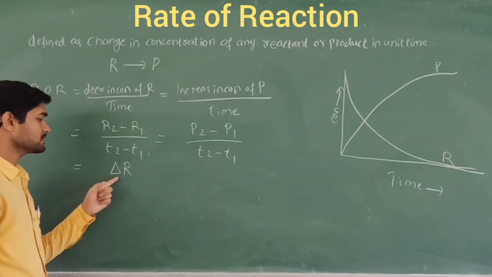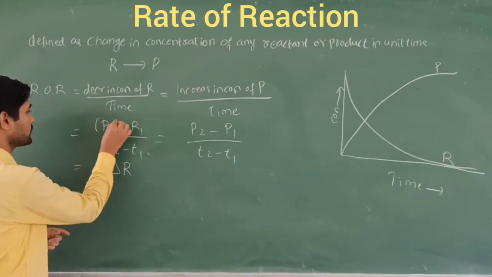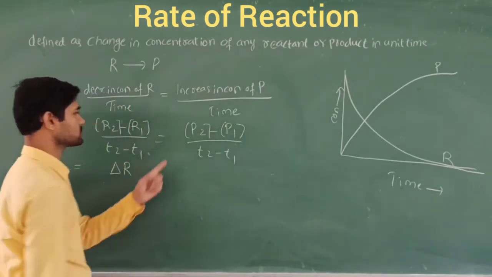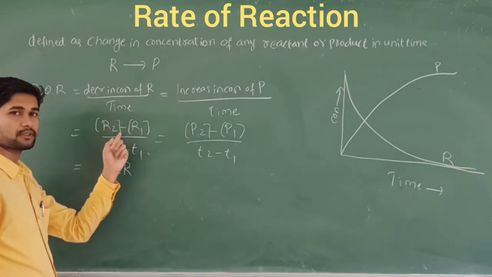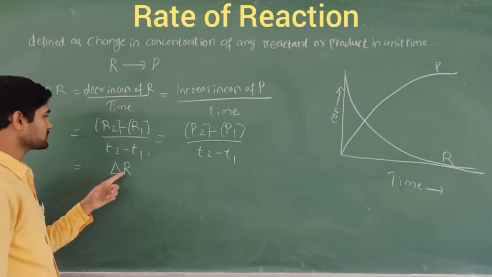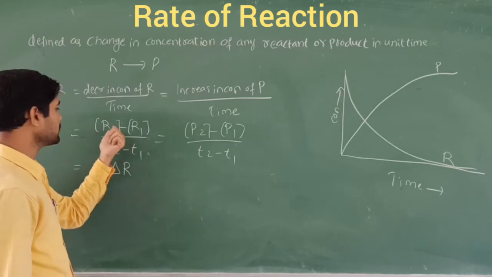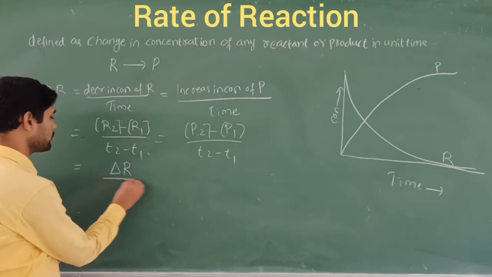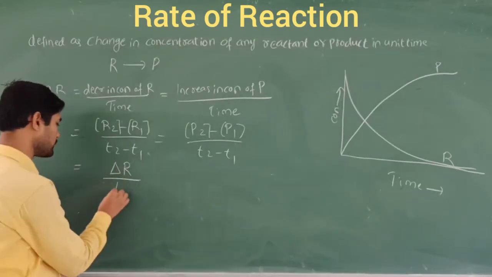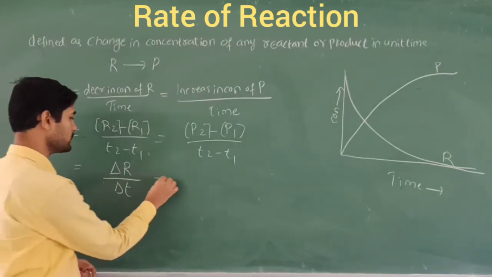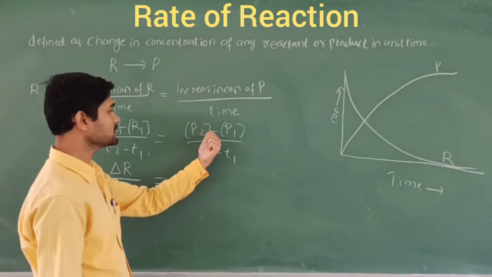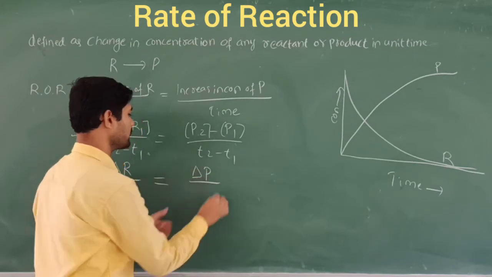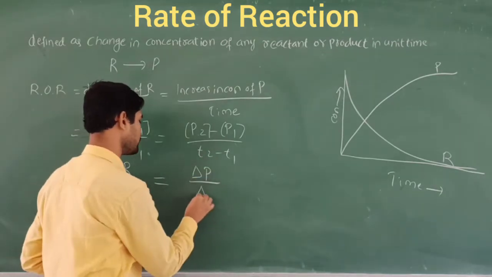It is called change in the concentration. So this is called change in the concentration of the product. This is called change in the concentration of the reactant. So delta R represents the change in the concentration of the reactant, that is R2 minus R1, which I am going to write as delta R, divided by T2 minus T1, that is delta T. Similarly here also, change in the concentration of the product divided by delta T, that is T2 minus T1.